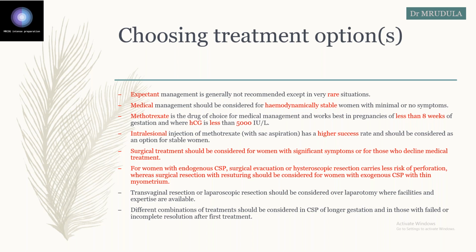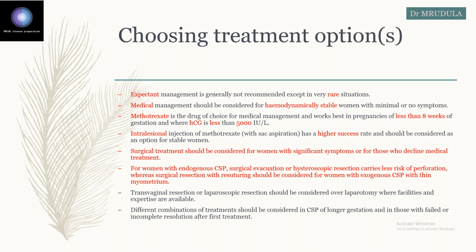Now, methotrexate is the drug of choice for medical management. And the criteria for methotrexate: it works best when the pregnancy is less than 8 weeks and beta hCG is less than 5,000. So these are the two things where the results with methotrexate will be better. Pregnancy less than 8 weeks, hCG less than 5,000. They have found that intralesional injection of methotrexate has a higher success rate. And it can be considered as an option for hemodynamically stable women.